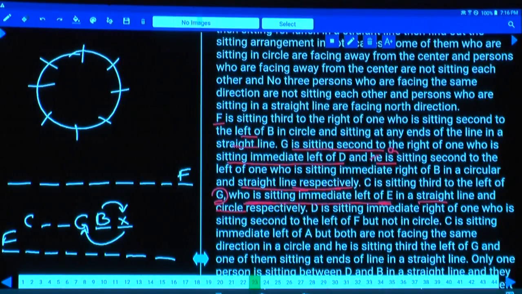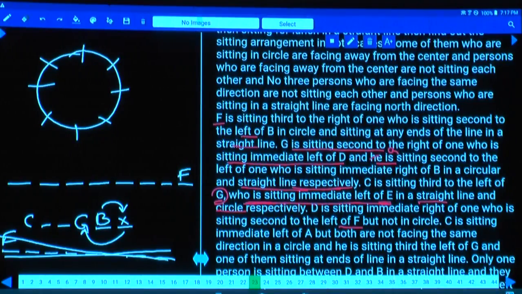In a straight line and circle, D is seated to the immediate right of the one who is seated second to the left of F, but not in circle. There is a person who is seated second to the left of F. As there is such a person, the second case is not possible because F himself is at the left hand, isn't it? Hence, F must be at the right hand only.